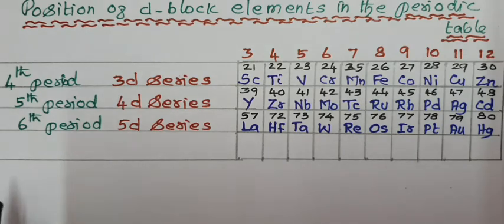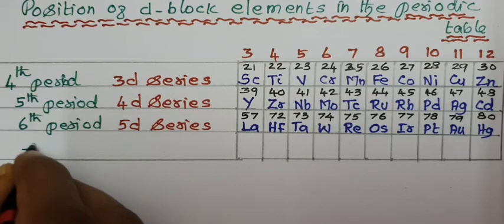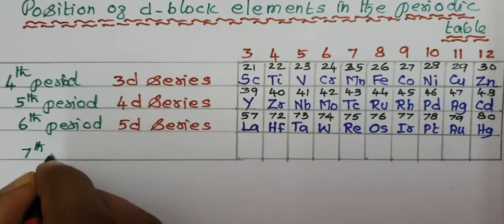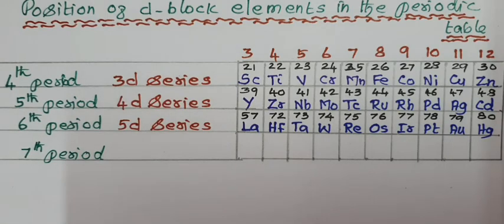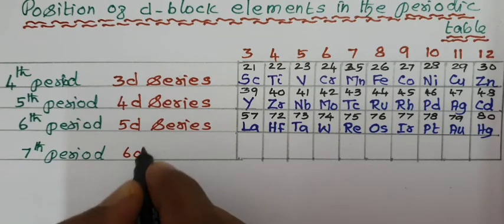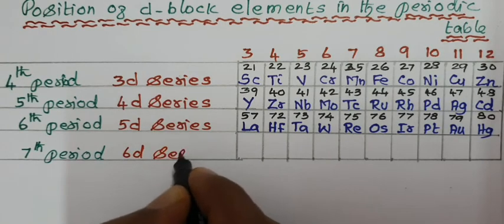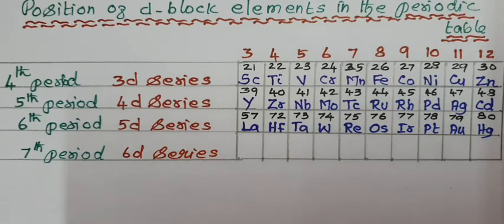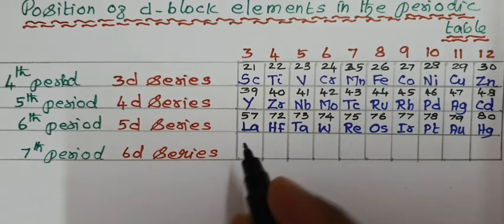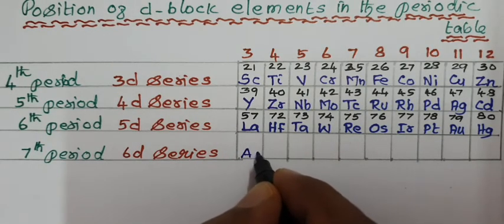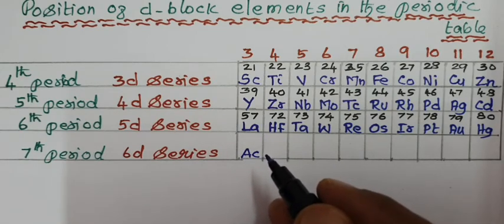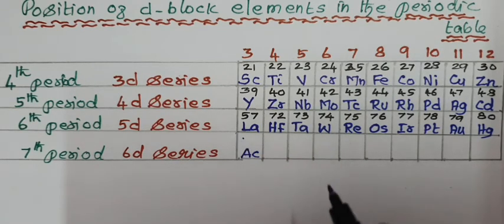The last period of the periodic table, the seventh period, is also called the 6d series. The first element in the seventh period, the fourth transition series, is actinium, atomic number 89.